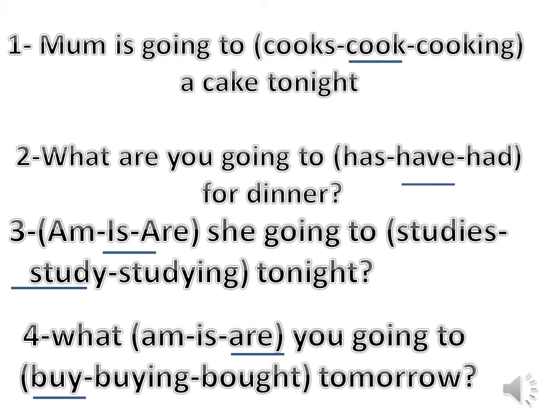Okay, grade 3. Let's make more practice on this rule for today. Choose the correct answer. Number 1, Mom is going to blank a cake tonight. Remember, the rule said that I have am or is or are going to, and after going to the verb takes infinitive. So, cook. Number 2, what are you going to blank for dinner? Remember, after going to the verb takes infinitive. So, have. Number 3, blank she going to blank tonight. She takes is, so is she going to study? The verb is in infinitive.